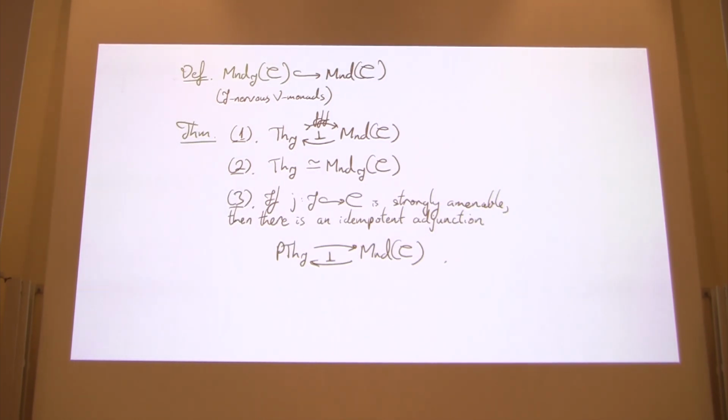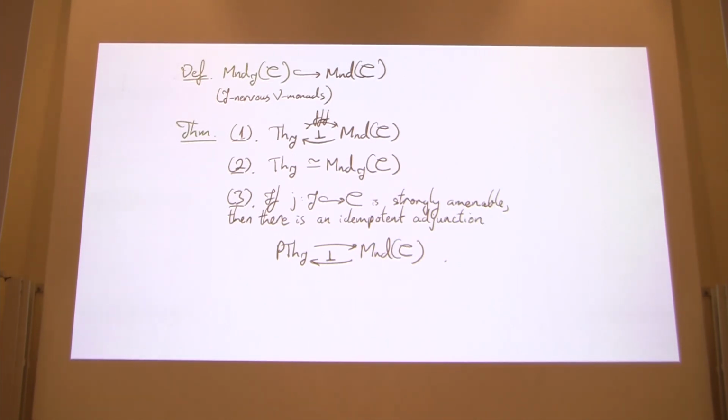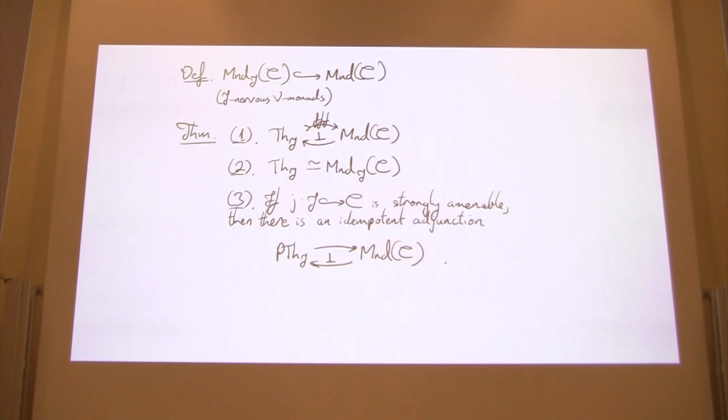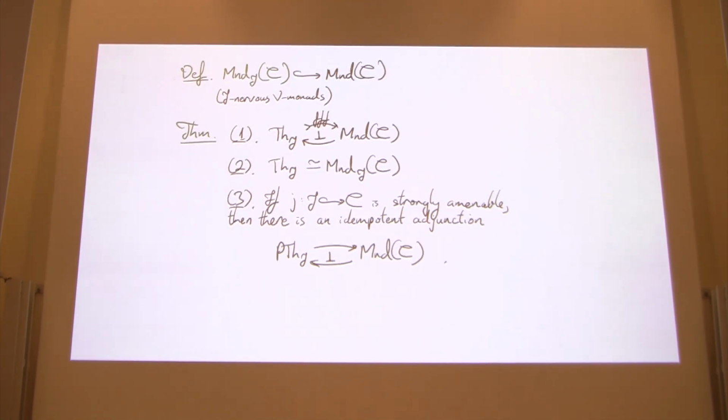And then in the strongly amenable case, we get an idempotent adjunction between the more general J-pre-theories and arbitrary V-monads on C. And so this generalizes a result of Burke and Garner to the present setting.